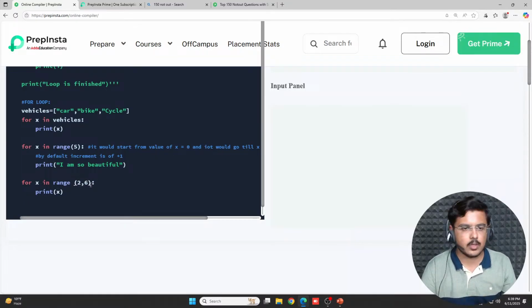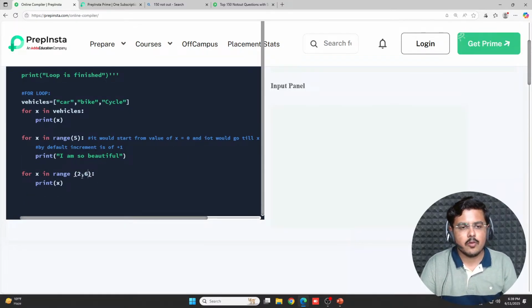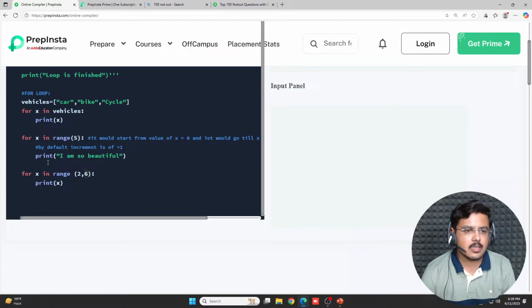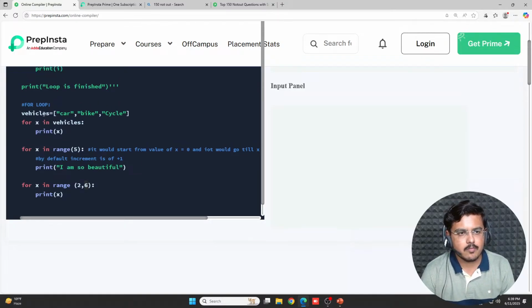Now just tell me one thing. Whether it would iterate in a manner that 6 would be printed. Just tell me that. Genial is saying 2, 3, 4, 5 would be printed. Okay, so why isn't 6 printing here? Tell me quickly in the chat section.